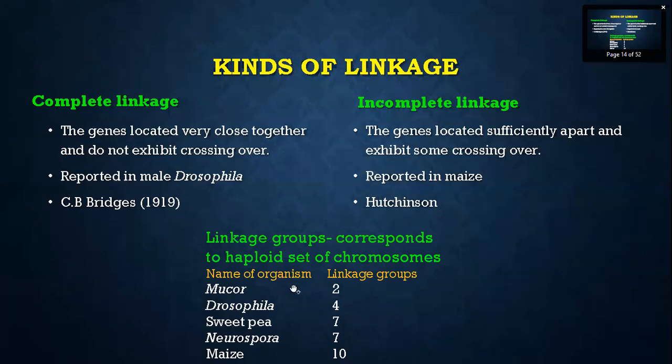Again a 1 mark tabulation: linkage groups corresponding to haploid sets of chromosomes, name of organism and linkage groups. Mucor, a fungus, has 2 linkage groups; Drosophila 4; sweet pea, Lathyrus odoratus, 7; Neurospora 7; and maize 10. You have to memorize this.